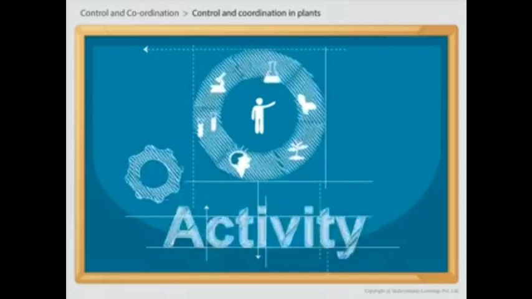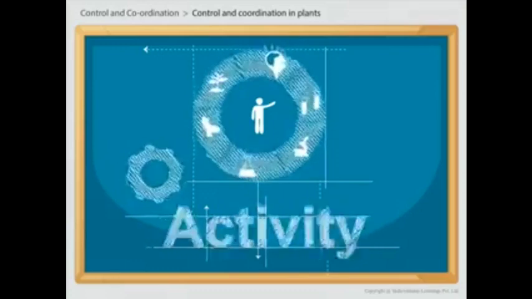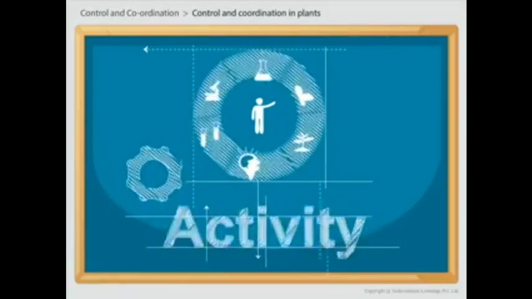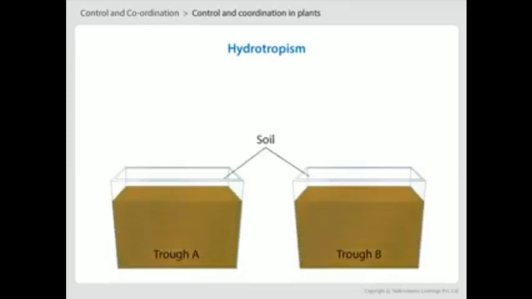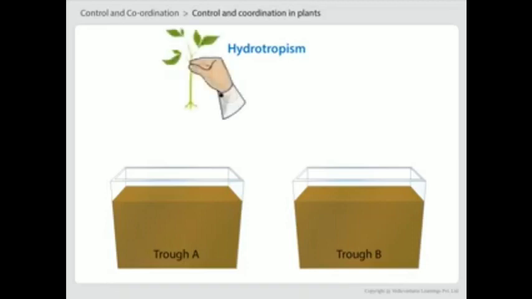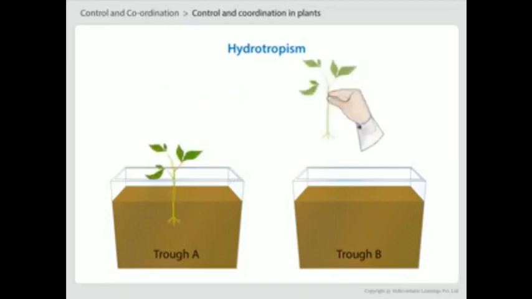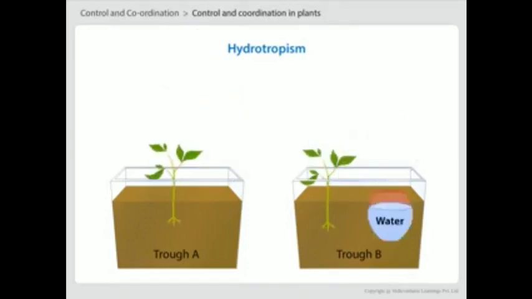Let us do an activity to study this tropic movement. Take two glass troughs A and B. Fill each one of them two-thirds with soil. In trough A and trough B, we plant seedlings. In addition, in trough B, we also keep a clay pot containing water inside the soil. Keep this for some days.